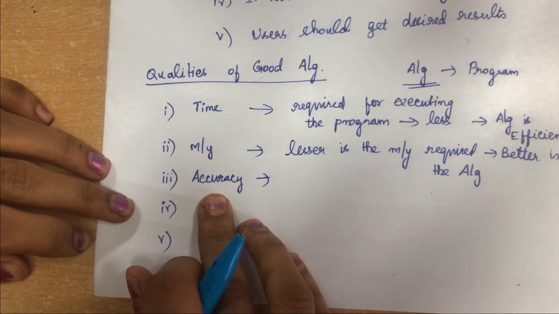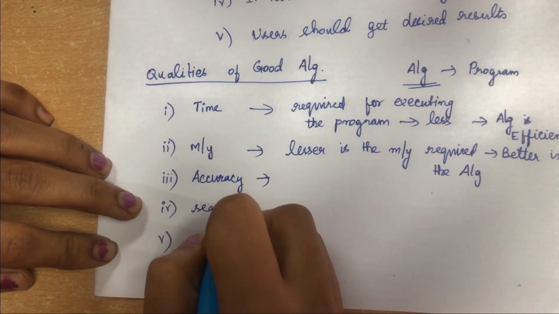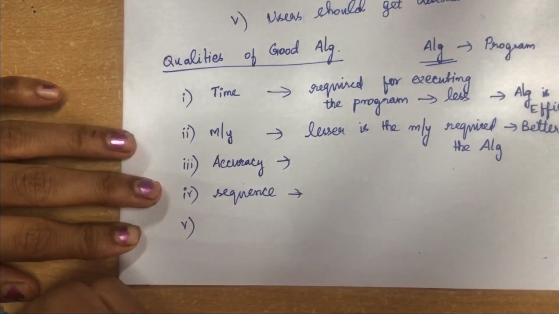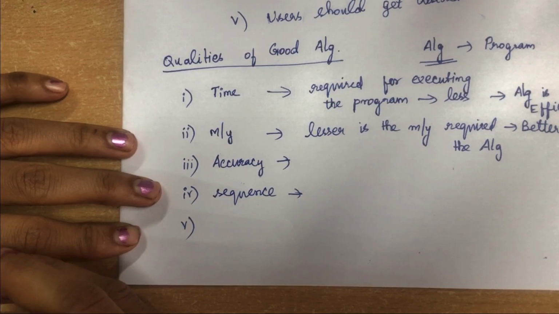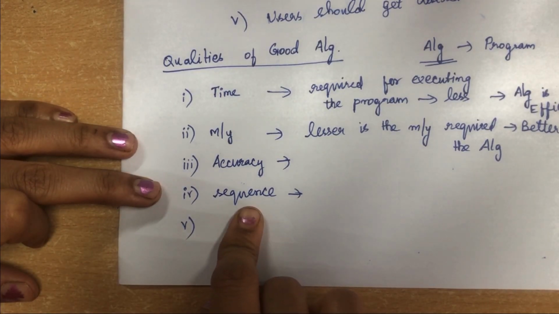Okay, this is the third quality of the algorithm. And the fourth quality is sequence. So what do you mean by sequence? The procedure of the algorithm should be in sequence. Always write the algorithm in a sequential manner. That is your sequence.